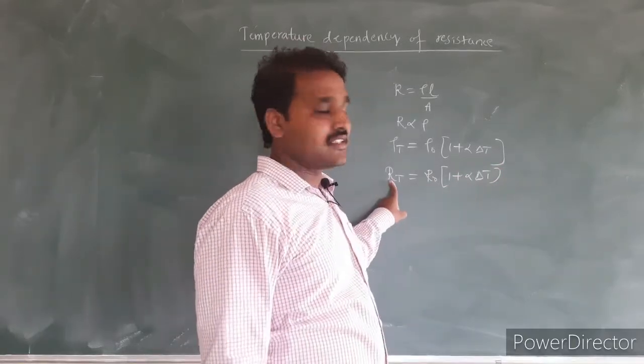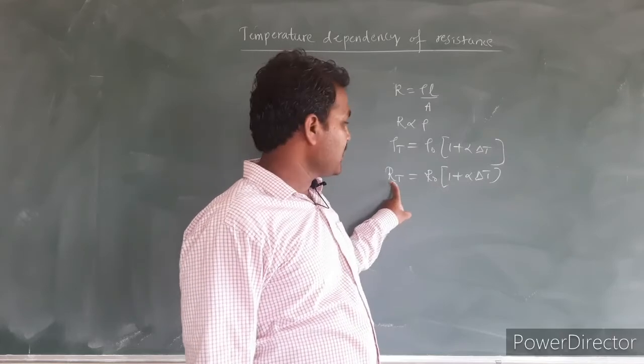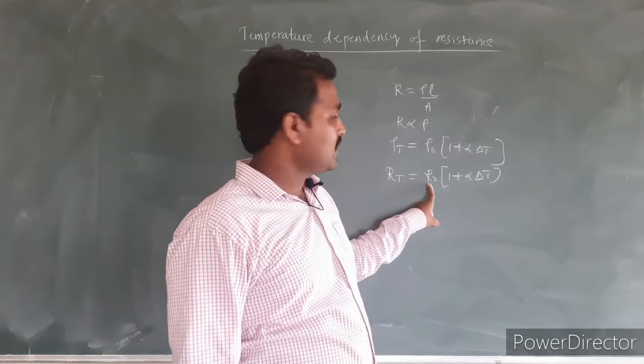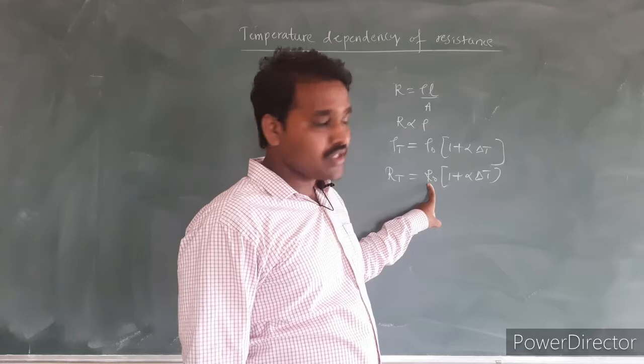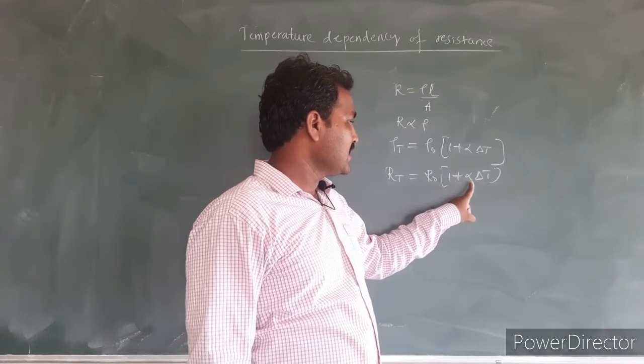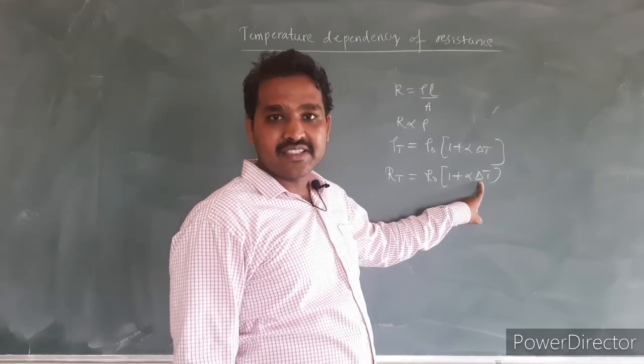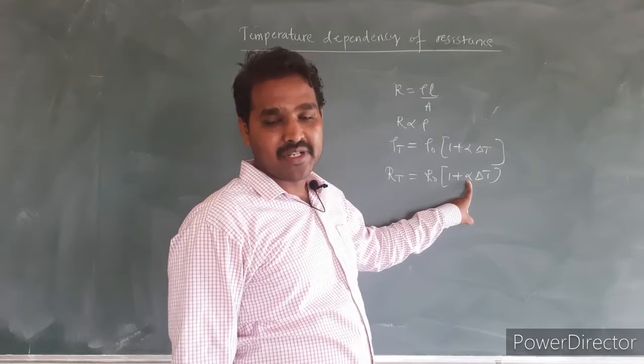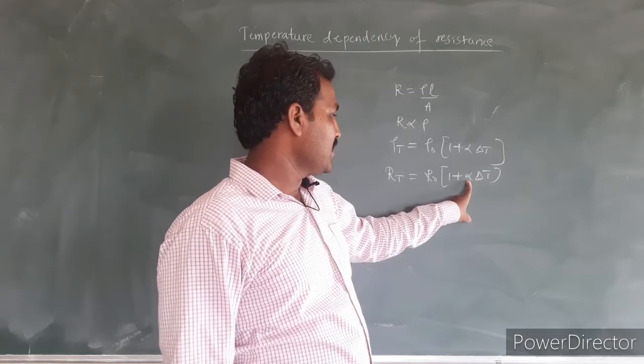RT is the resistance of that material at any temperature T. R naught is the resistance of the material at 273 Kelvin or 0 degree Celsius. Delta T is the change in the temperature, and alpha is the temperature coefficient of the given material.